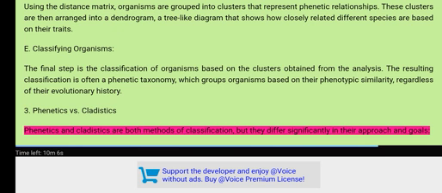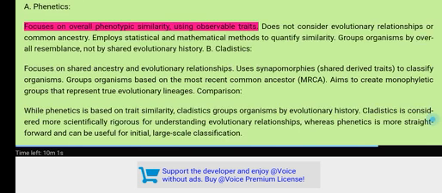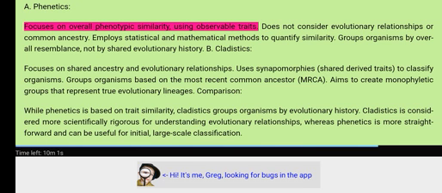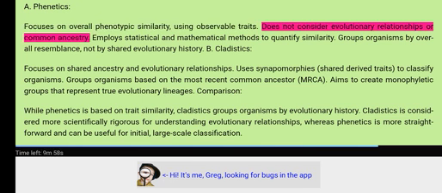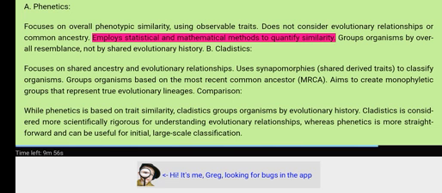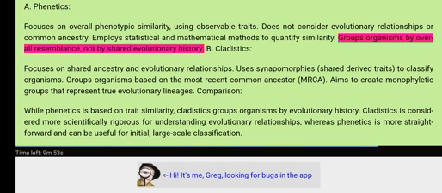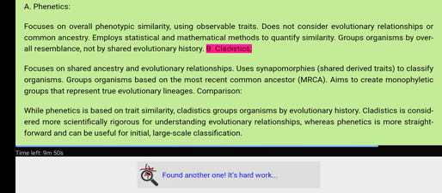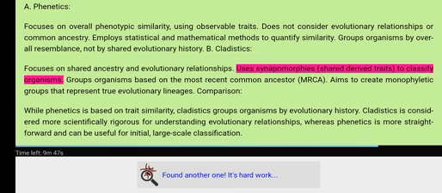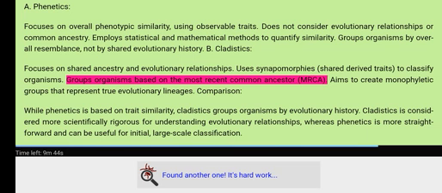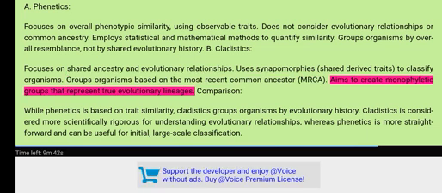3. Phenetics versus cladistics. Phenetics and cladistics are both methods of classification, but they differ significantly in their approach and goals. A. Phenetics focuses on overall phenotypic similarity, using observable traits, does not consider evolutionary relationships or common ancestry, employs statistical and mathematical methods to quantify similarity, groups organisms by overall resemblance, not by shared evolutionary history. B. Cladistics focuses on shared ancestry and evolutionary relationships, uses synapomorphies, shared derived traits, to classify organisms, groups organisms based on the most recent common ancestor, MRCA, aims to create monophyletic groups that represent true evolutionary lineages.